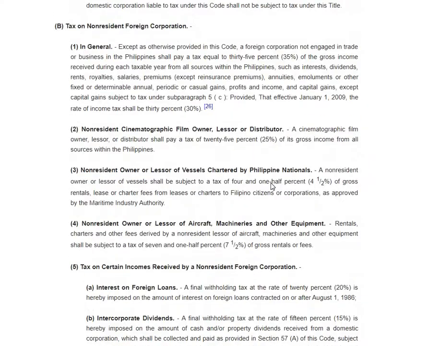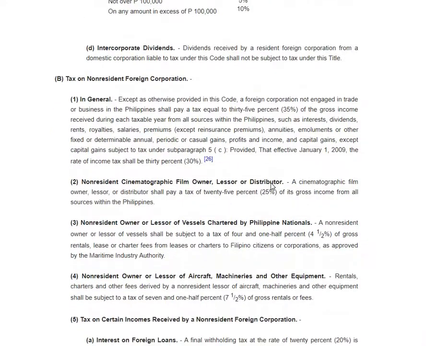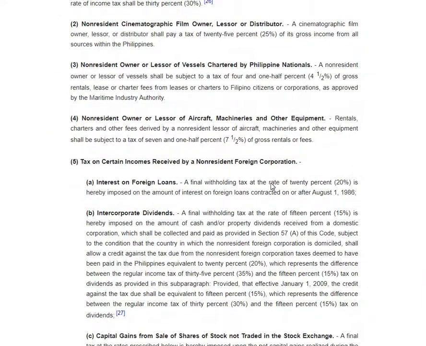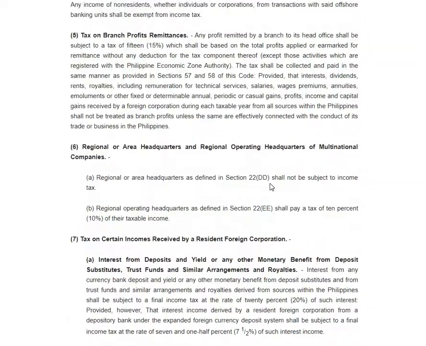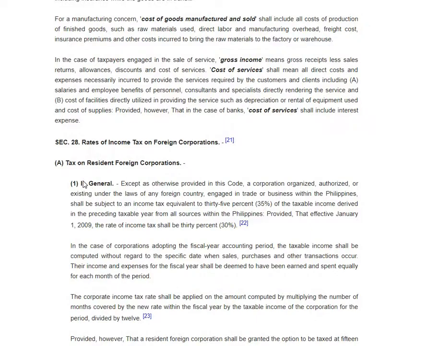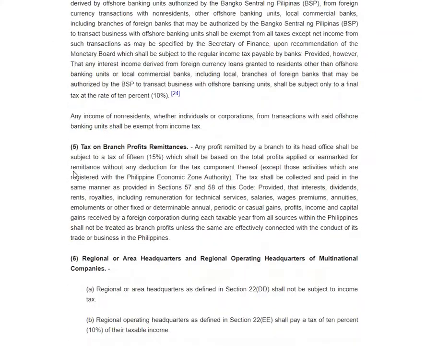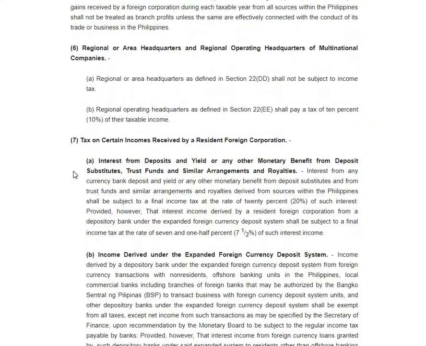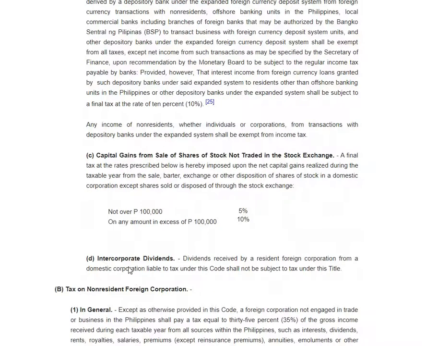Compare that with Section 28A, paragraph D, intercorporate dividends.